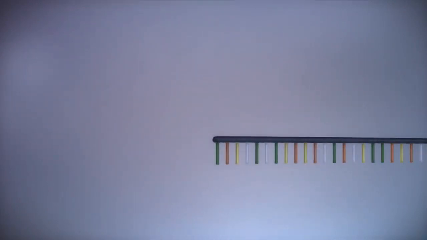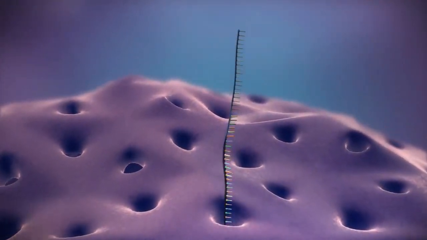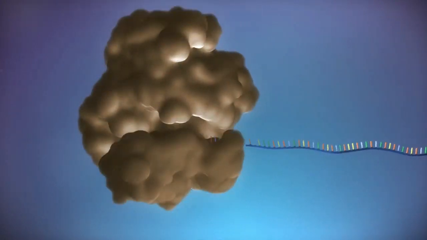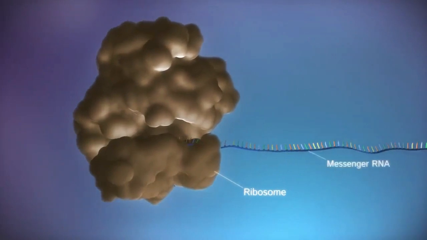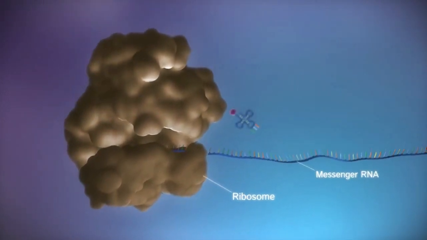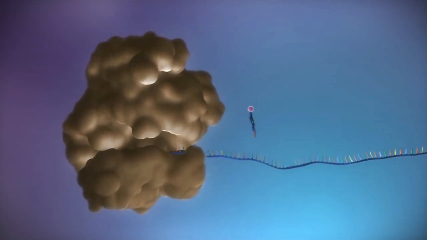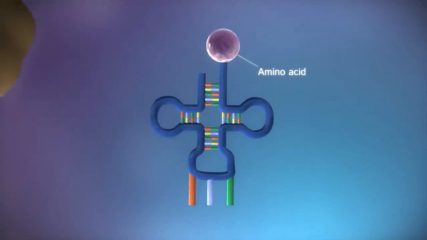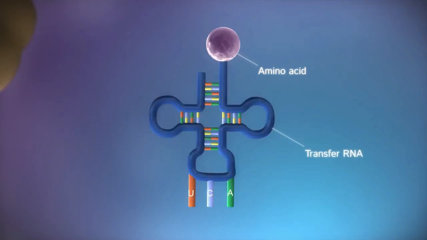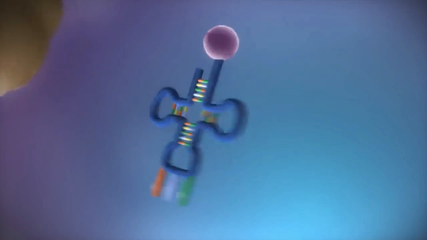This initiation complex, guided by another initiation factor, binds to the AUG on the messenger RNA. After the initiation complex has formed, the large ribosomal subunit binds and the transfer RNA molecule with the appropriate anticodon appears. Proteins called elongation factors assist in binding it to the exposed messenger RNA codon at the A site. The two amino acids which now lie adjacent to each other undergo a chemical reaction catalyzed by the larger ribosomal subunit, which releases the initial methionine from its transfer RNA and attaches it instead by a peptide bond to